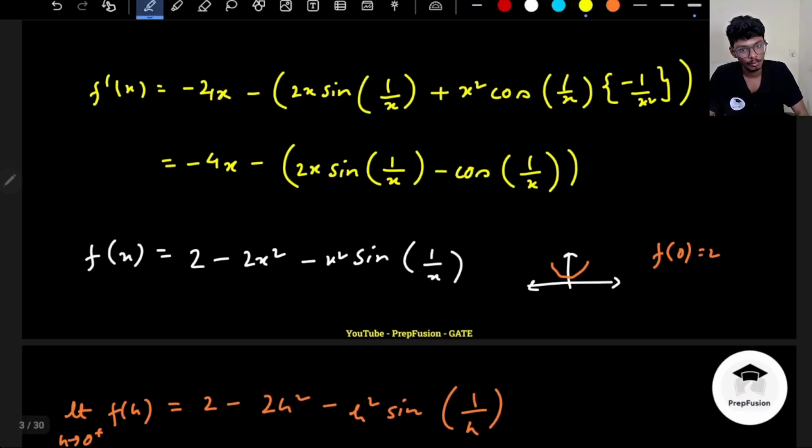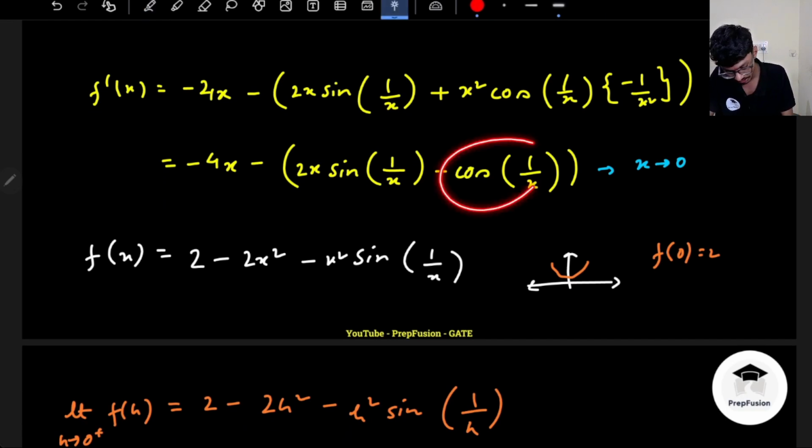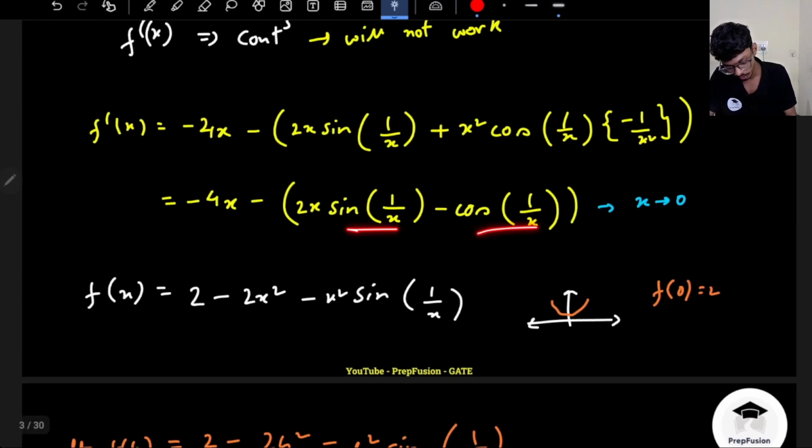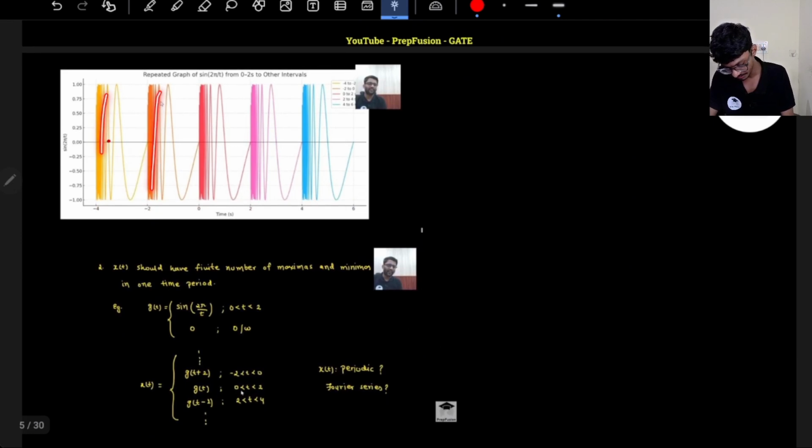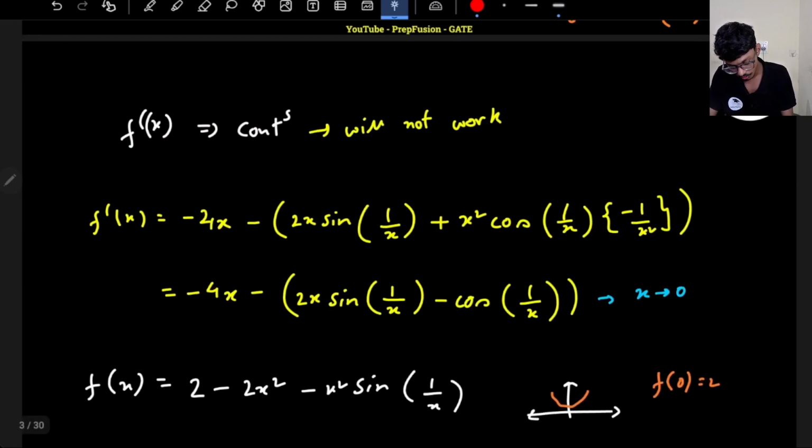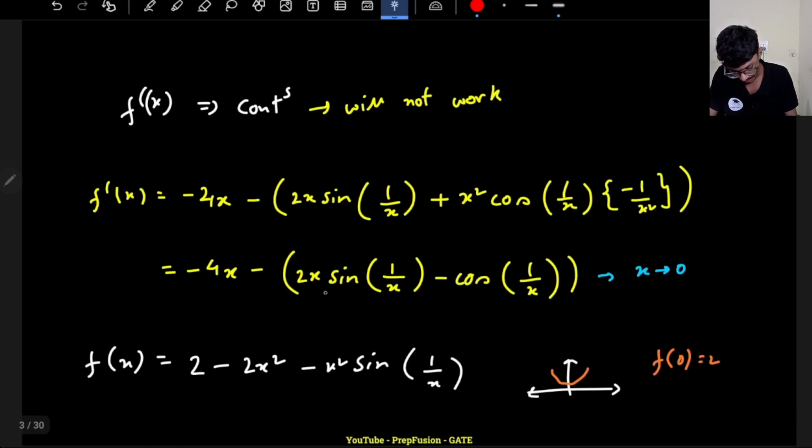Now, can I comment anything here? If I go very near to 0, like x is tending to 0, can I comment on these values? There is not a single value. There are these two values, both sin x and cos x. I cannot comment. Both will oscillate very fast near zero. So I cannot comment on this value.